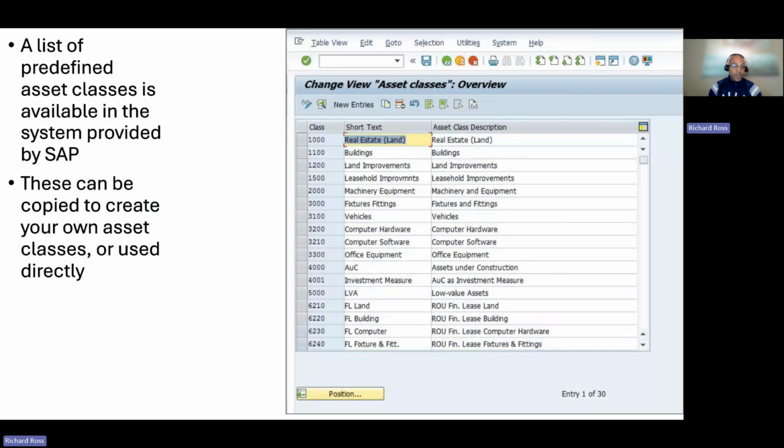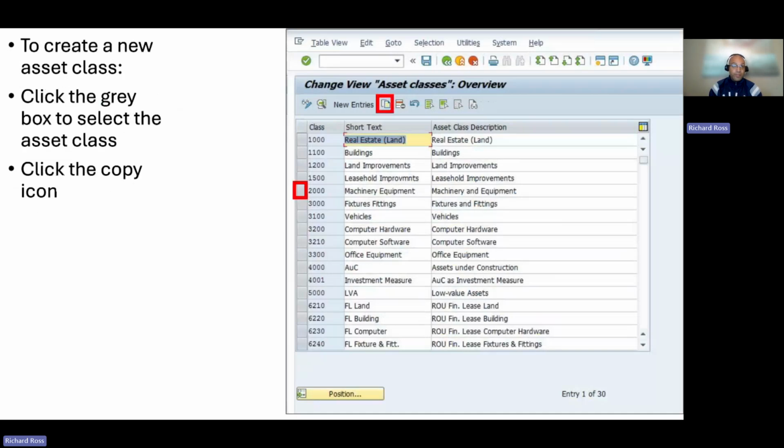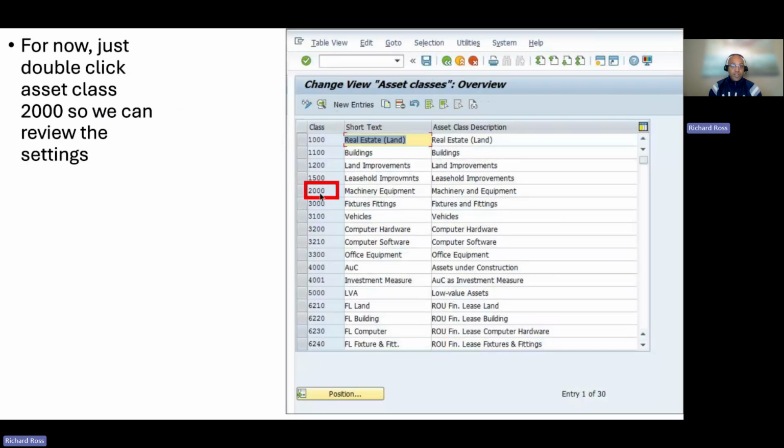These can be copied to create your own asset classes or used directly. To create a new asset class, click the gray box to select the asset class, then click the copy icon. For now, just double click asset class 2000 so we can review the settings.